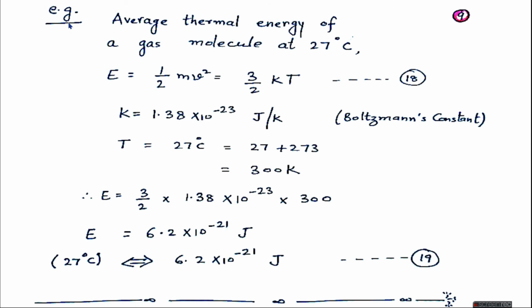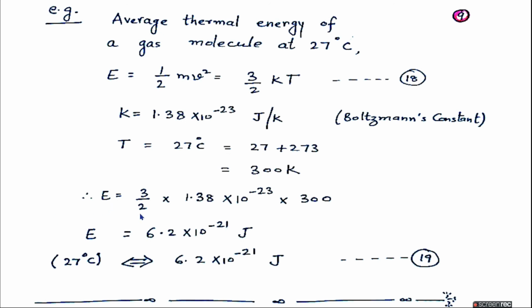As an example, here we can see the thermal energy at 27 degrees Celsius. The average thermal energy of a gas molecule at 27 degrees Celsius is equal to ½mv², which is 3/2 kT, where k, the Boltzmann constant, is 1.38 × 10^-23 joule per Kelvin. Temperature is 27 degrees Celsius, converting into kelvins is 300 Kelvin.